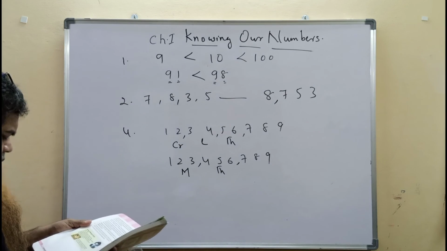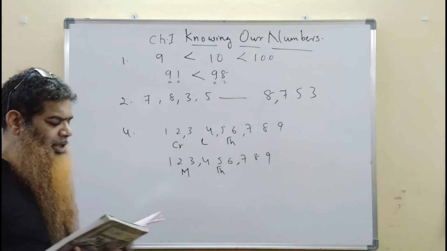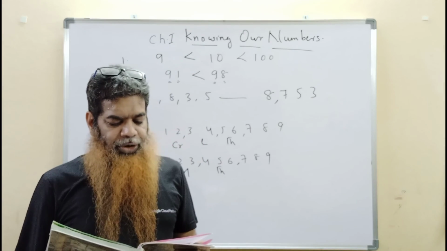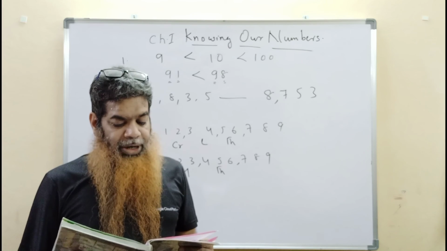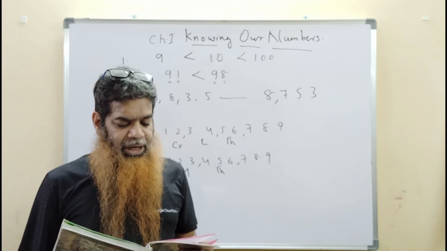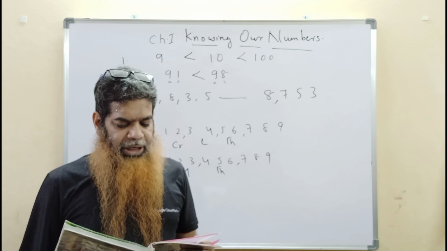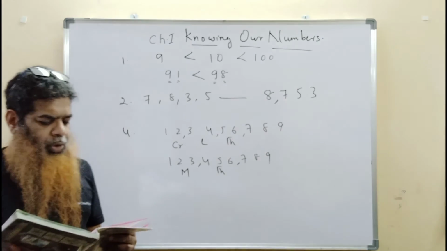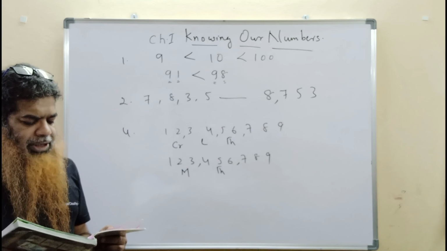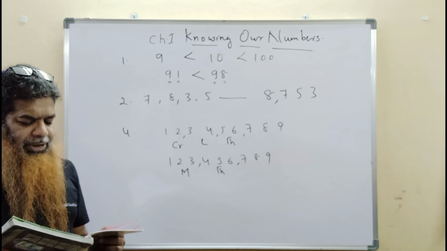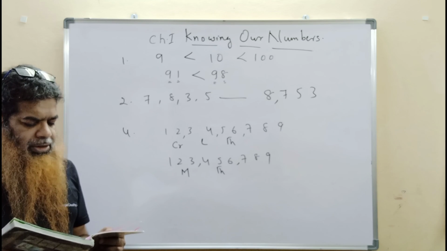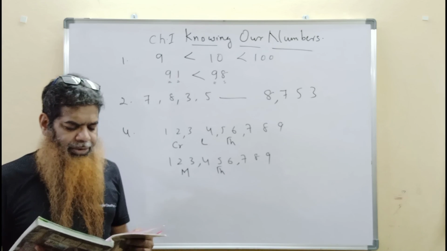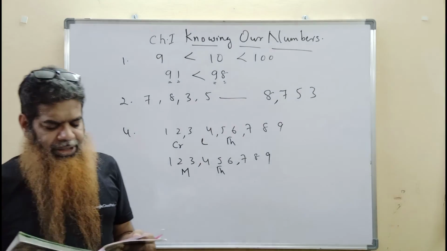The fifth point on page number 14: large numbers are needed in many ways in daily life. For example, for counting the number of students in a district, the number of people in a village or town, money paid or received in large transactions, buying and selling, in measuring large distances, say between various cities in a country or in the world, and so on. Sixth point: remember that kilo means 1000, centi means 100th part, and milli means 1000th part. Thus, 1 kilometer is equal to 1000 meters, 1 meter is equal to 100 centimeters, or 1000 millimeters, etc.